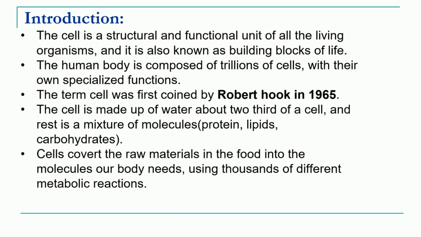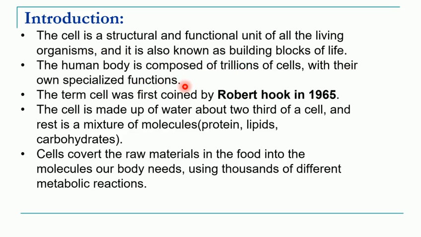Now we have understood that the cell is the structural and functional unit of all living organisms. It can also be called a building block of life because all living organisms are made up of cells. There are many different types of cells, and the human body is composed of trillions of cells. Different types of cells are specialized for different functions.